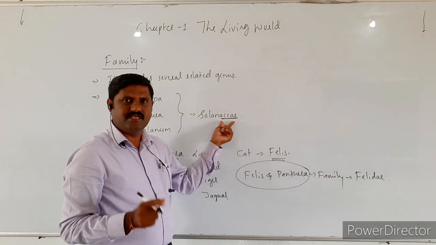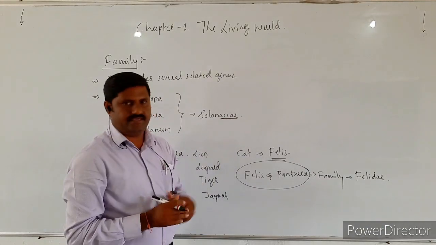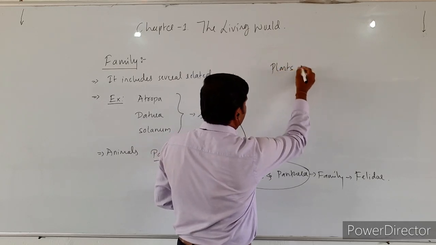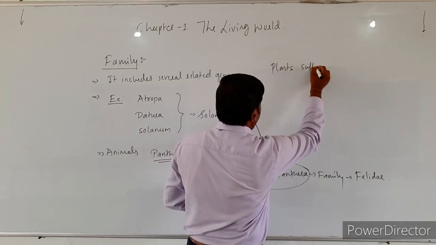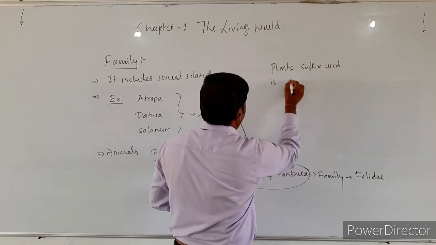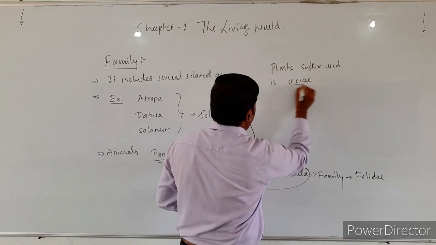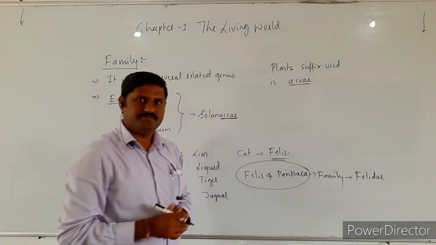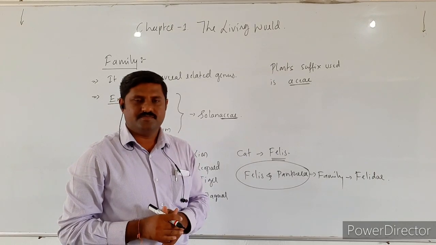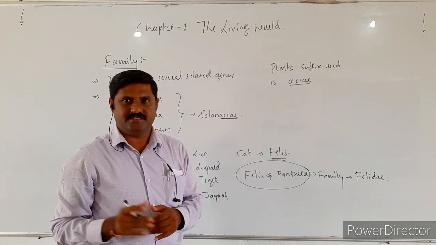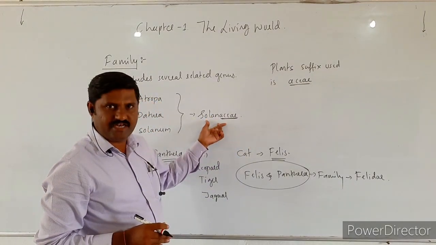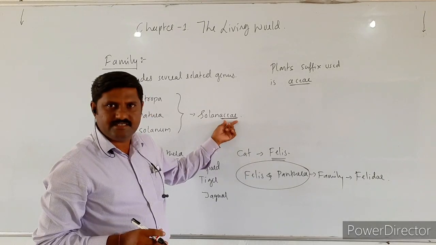In case of plants, ACEAE is the suffix used. Solanaceae, Asteraceae, right? Like this, different groups of families are given names with the suffix ACEAE.